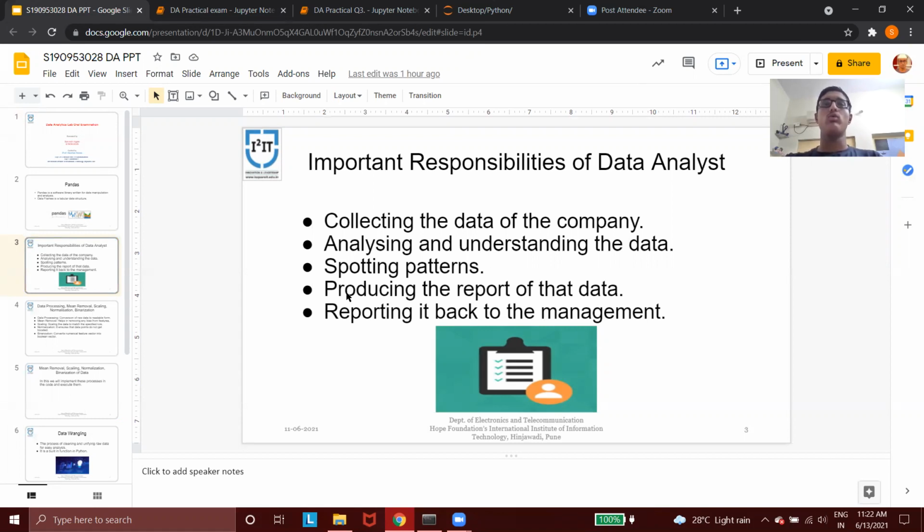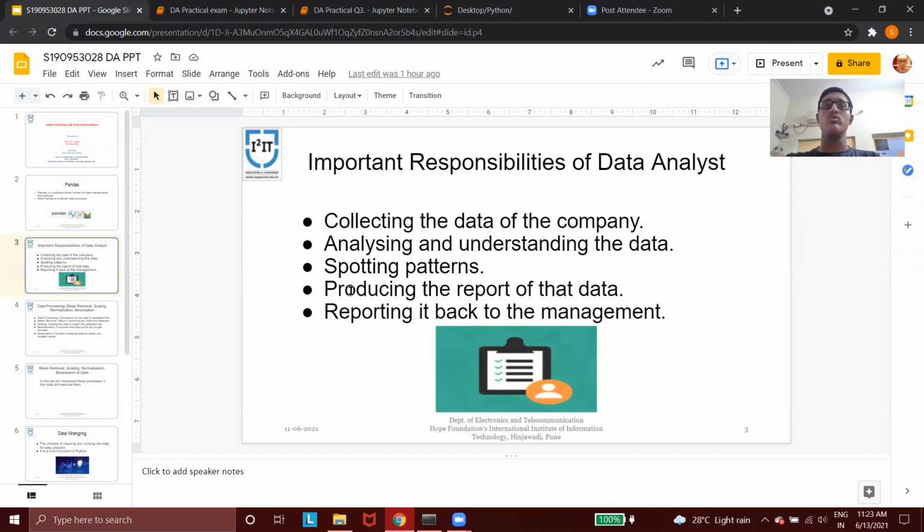Then the fourth responsibility is to produce the report of the data. When this complete study, analysis, and spotting of patterns of the data is done, then the data analyst has to make the report of the data in an easy way, so that the management of the company can understand it, and then report it back to the management.